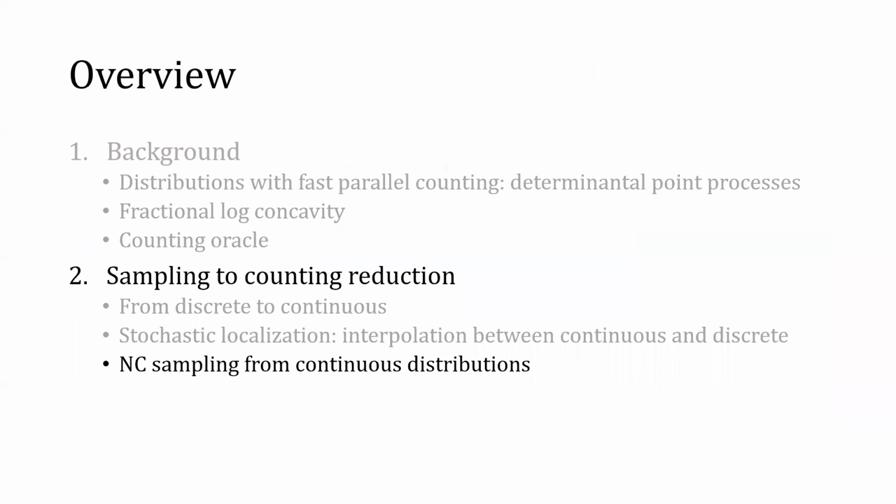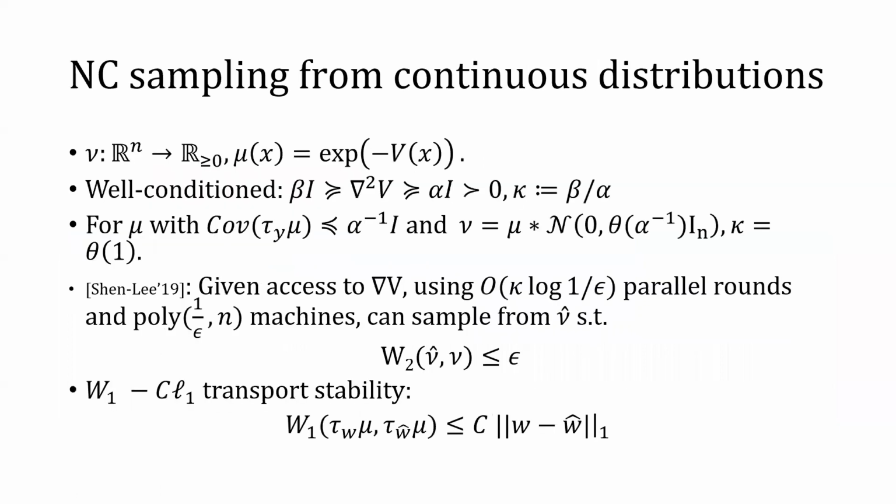Now we discuss how the Sen and Lee algorithm fits into our framework. First, we need some background on continuous distributions. A distribution mu on the real vector space is well-conditioned log concave if the Hessian of its density function is upper and lower bounded by a positive constant times the identity. For mu whose tilts have bounded covariance, convolving mu with a sufficiently noisy Gaussian results in a well-conditioned log concave distribution nu, and we can sample from a distribution nu hat close to nu in Wasserstein distance.